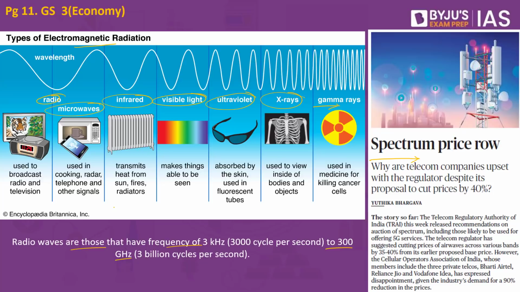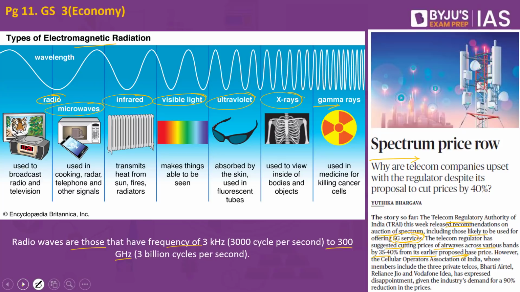What is this article speaking about? The Telecom Regulatory Authority of India released recommendations on the auction of spectrum, including those likely to be used for the offering of the 5G services. The telecom regulator has suggested cutting prices of airwaves across various bands by 35 to 40% from its earlier proposed base price. So we have the Telecom Regulatory Authority, which is planning to cut down the auction price by about